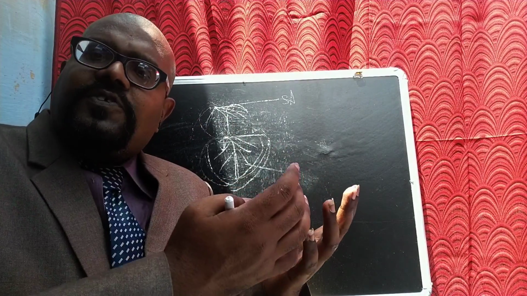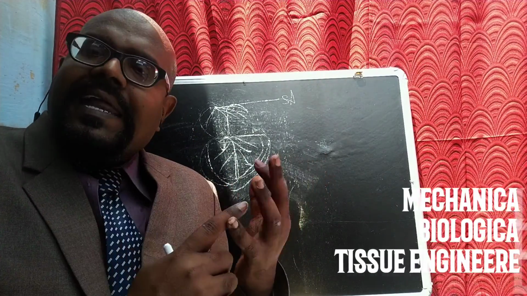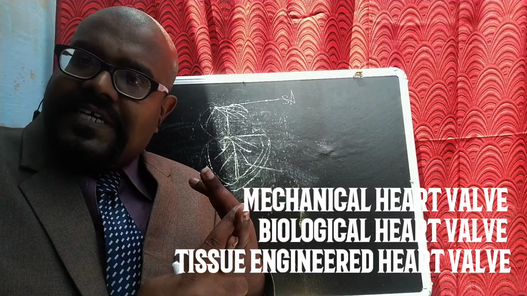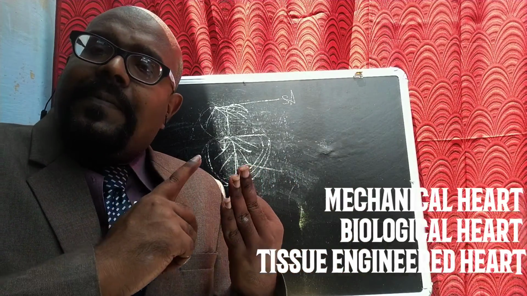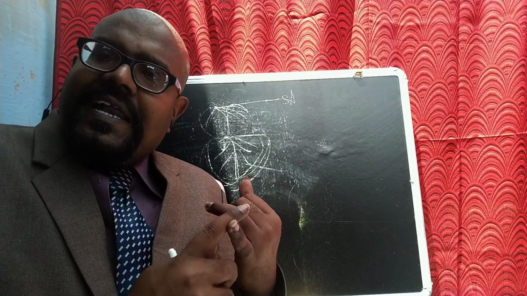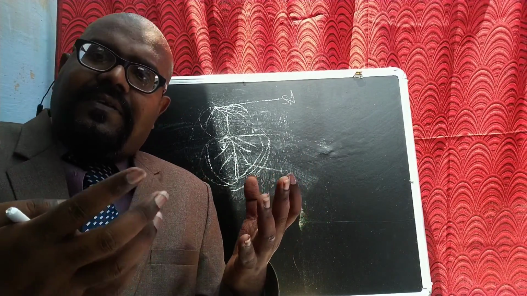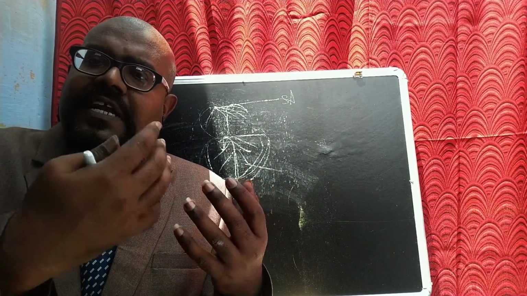So what are the prosthetic heart valve types? We can say they are broadly classified as mechanical heart valve, biological heart valve, and tissue engineered heart valve. These are the major types of prosthetic heart valves. In that, mechanical heart valves, of course you know, are made of metal, some metal or steel like that.